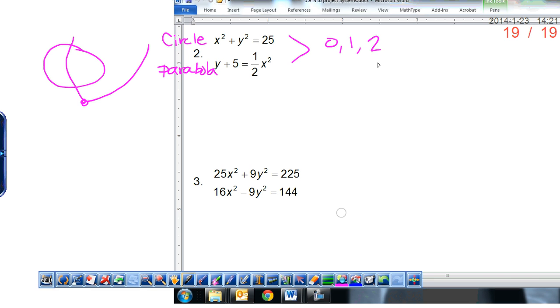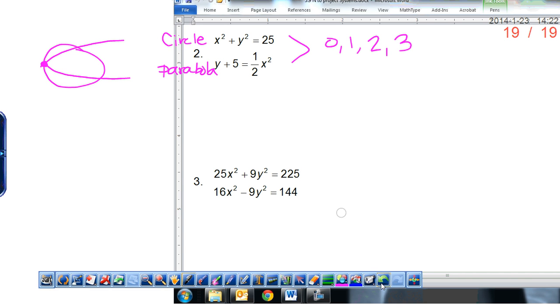Could we have 3? Yeah, how could we have 3? Good, we could have our vertex on the circle and then intersect it both ways there. All right, so we could have 3.